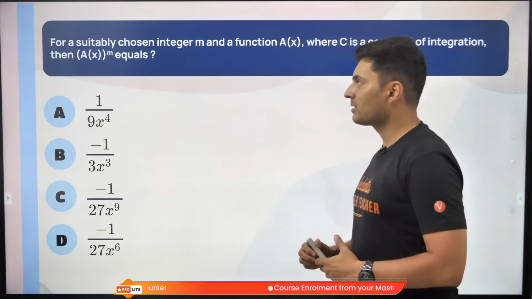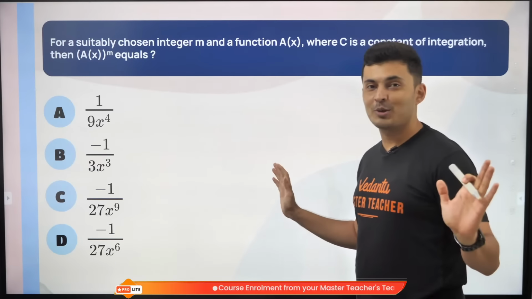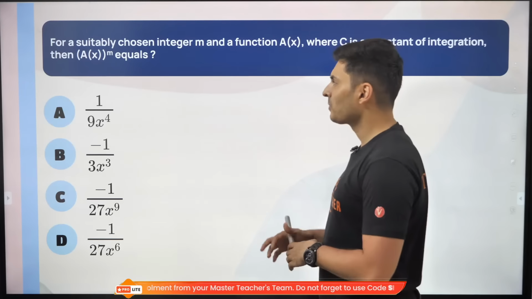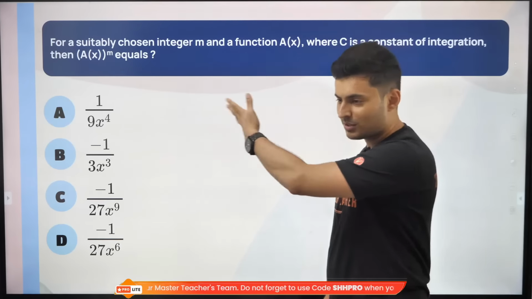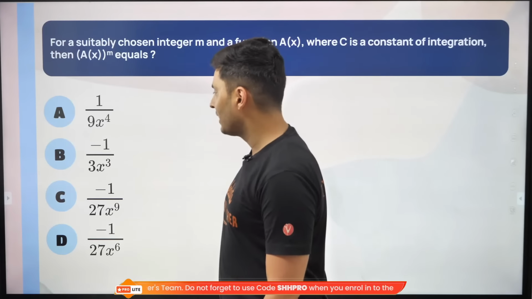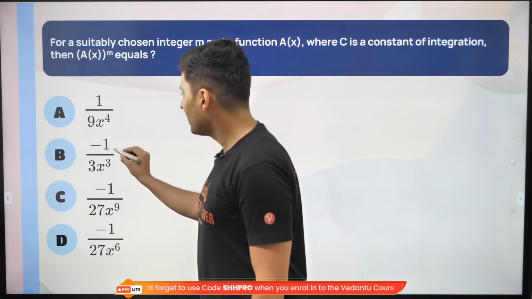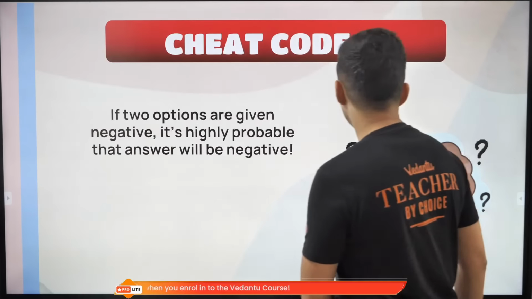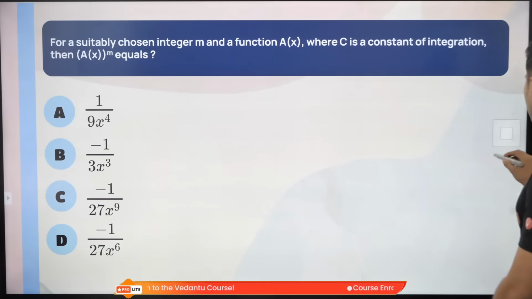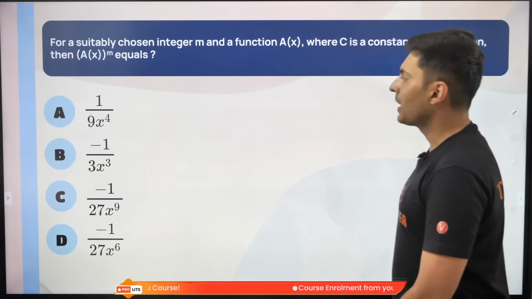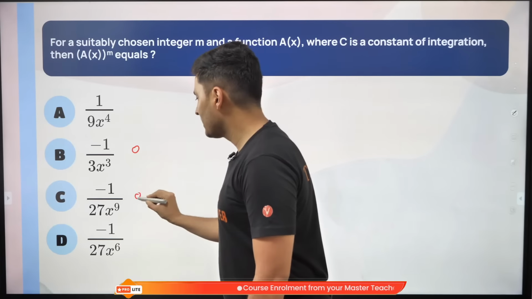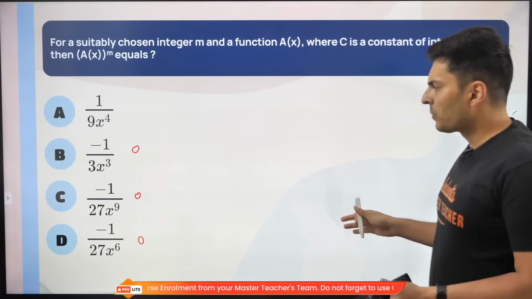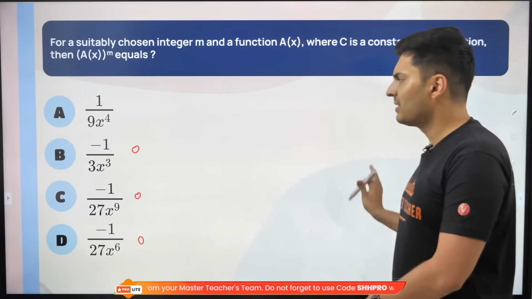Look at these questions. I'm going to take some maths and chemistry questions also today, guys. It's not just physics, it's maths, chemistry, any subject, doesn't really matter. I don't know what to do in this question. I'm just going to look at the options. I just saw that there are negative answers over here. So I think because of these negative signs, either this or this option will be correct. I do not know which one of them is exactly true, but I'm just taking a guess. One of these three will be correct.